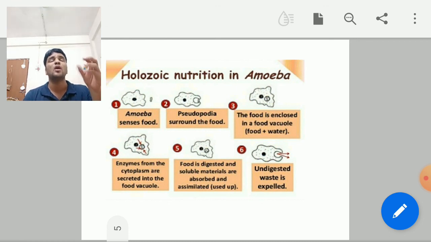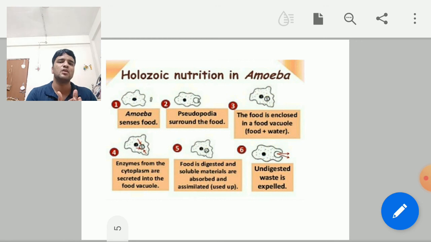Okay, that is called a food vacuole, that is food plus water, and that creates what? A temporary stomach for the digestion. In that stomach, now the digestive enzymes, enzymes are already made up of what? They are proteins. Already we have discussed that enzymes are made up of proteins, and that enzymes are biocatalysts.